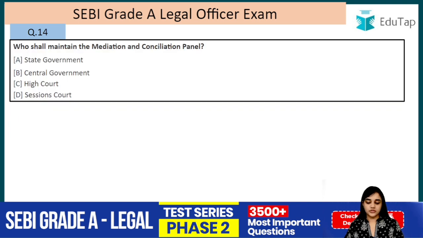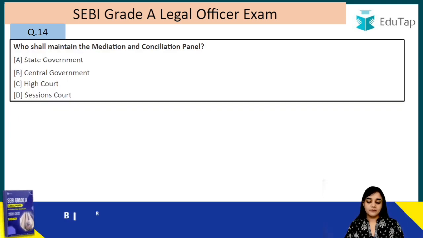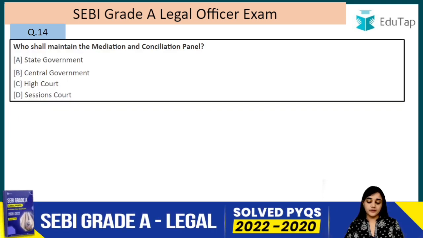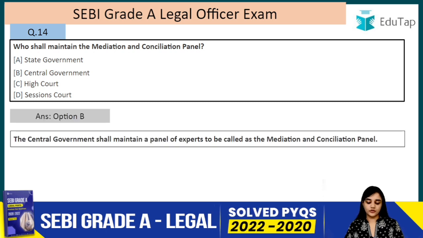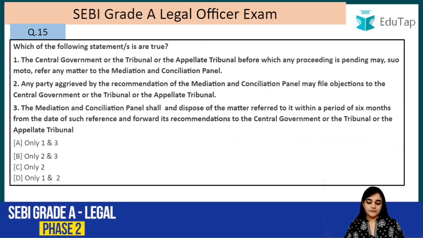Moving on, question number 14. Who shall maintain the mediation and conciliation panel? So the answer to this is B, that is the central government. The central government shall maintain a panel of experts to be called the mediation and conciliation panel. Alright, last question, question number 15.